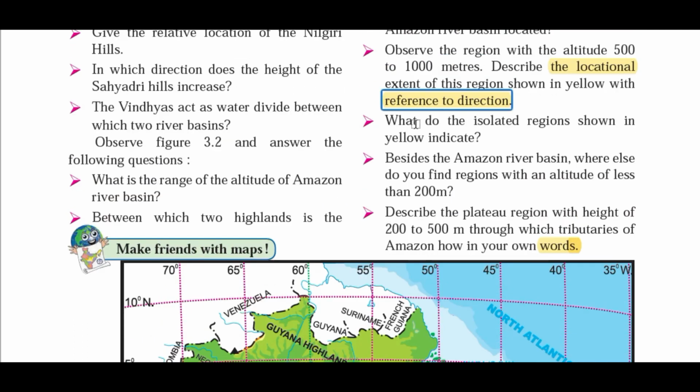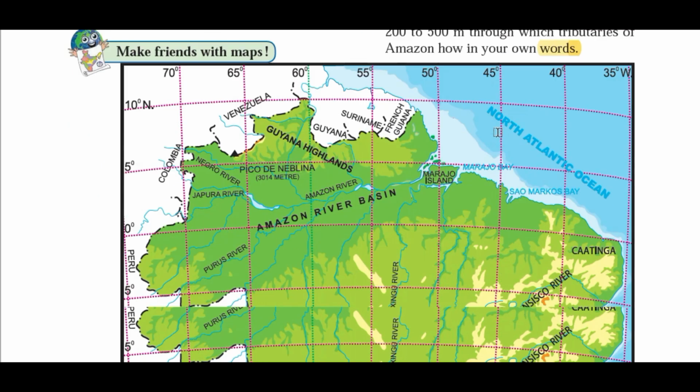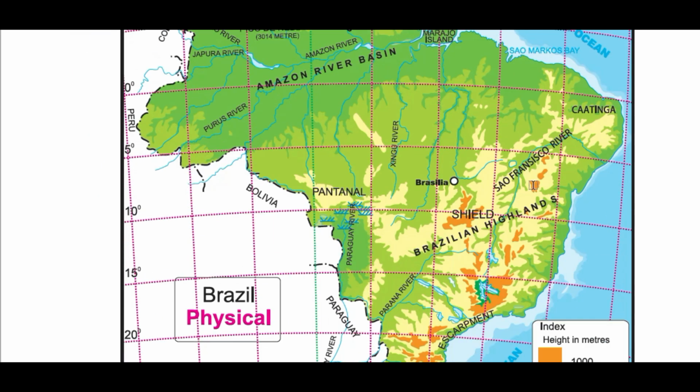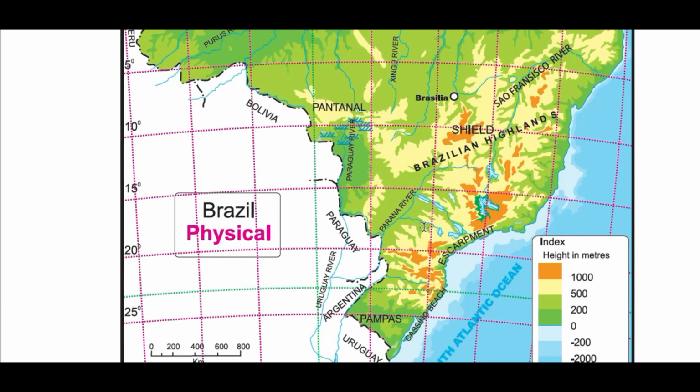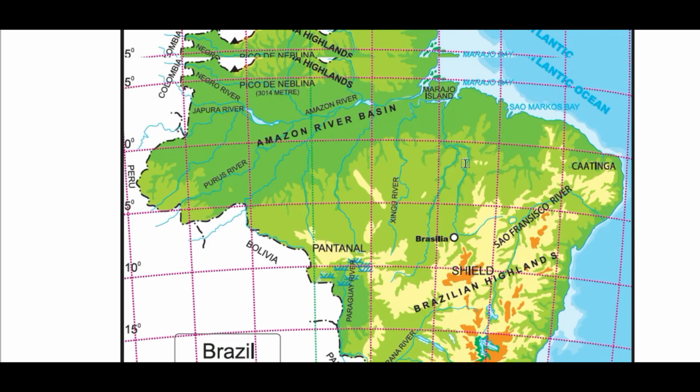The next question is, what do the isolated regions shown in yellow color indicate? Okay, so this is the yellow color over here. What does it indicate? It is a highland region, specifically the Brazilian highland. So it gives us the idea about the Brazilian highland.